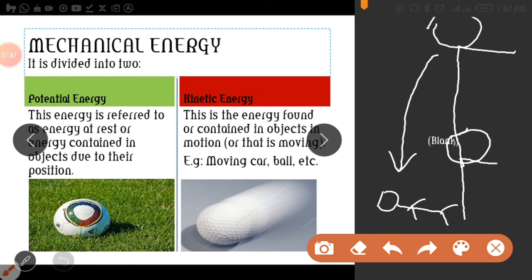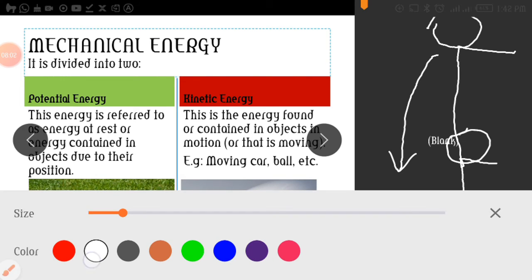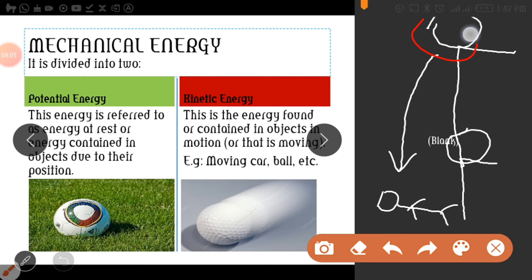This explains that energy is contained in an object due to its position. So you can see that there is higher potential energy in this object here than in this object, because of the position, while there is a lower potential energy stored in these objects. I hope that is clear.